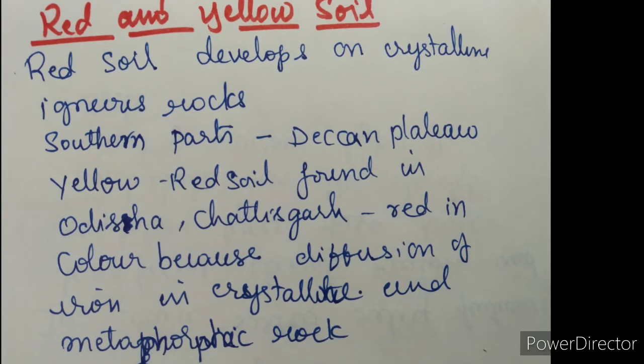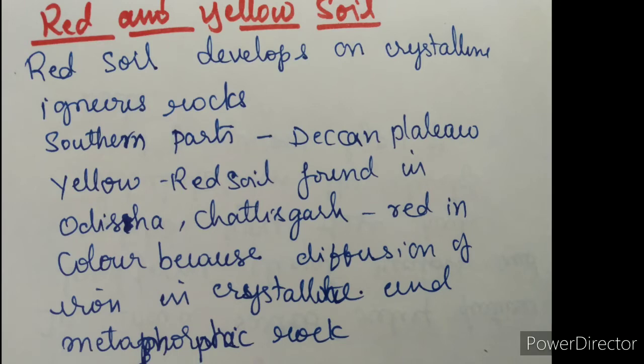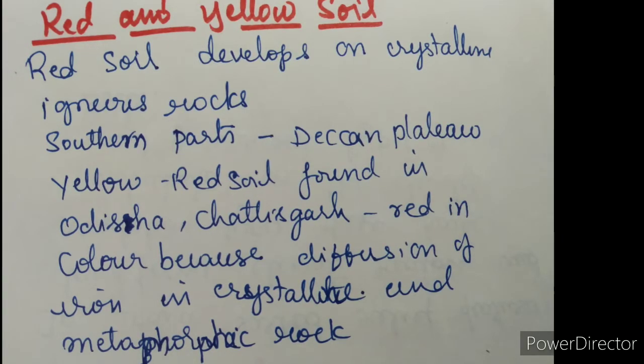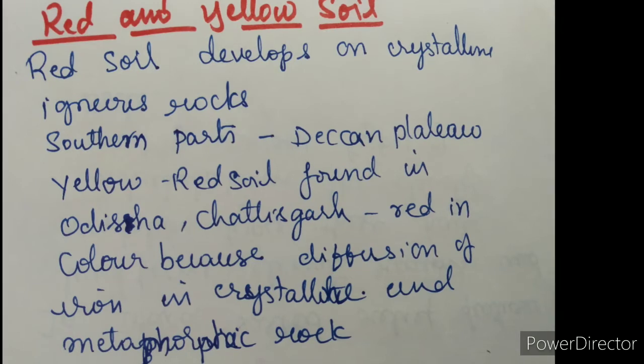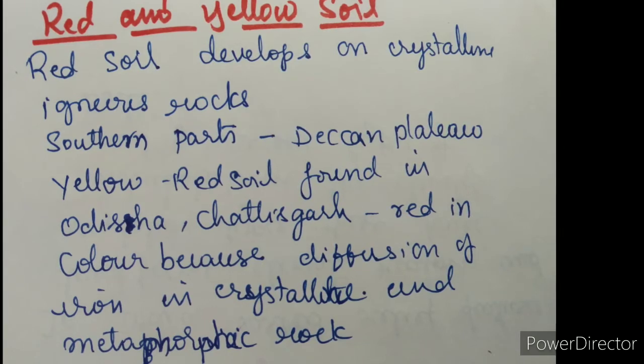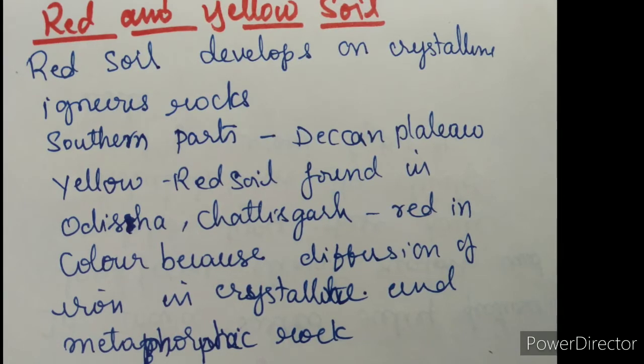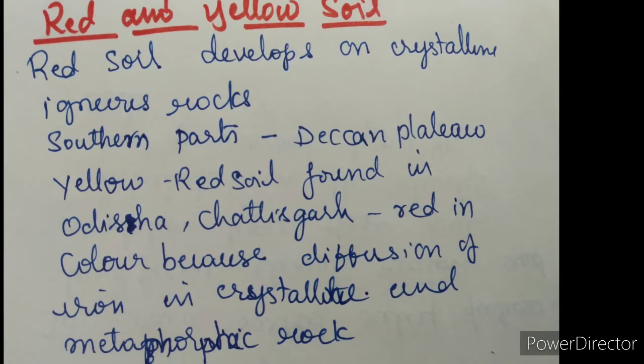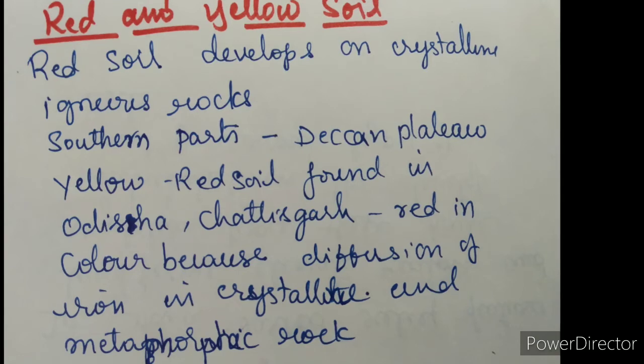Okay, till yesterday we learned about the soils, right? Types of soils, that is red soil, black soil, alluvial soil, right? Today we are going to learn about the red and yellow soils. Okay. Keep the textbook in front of you.